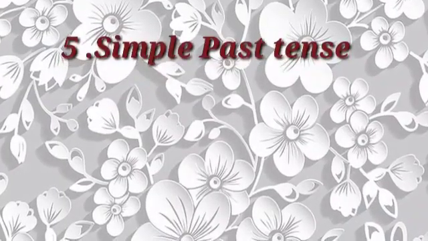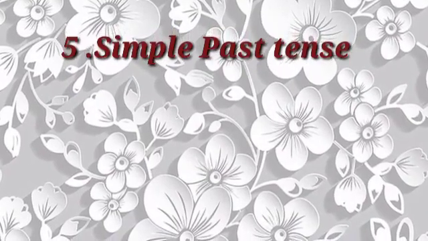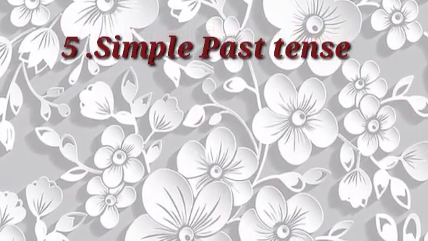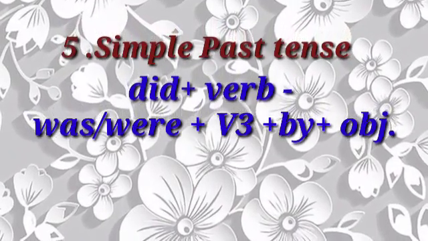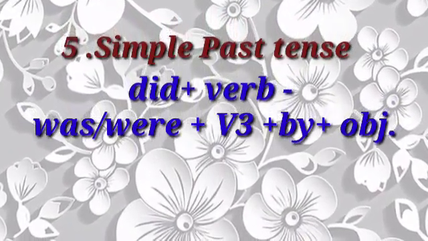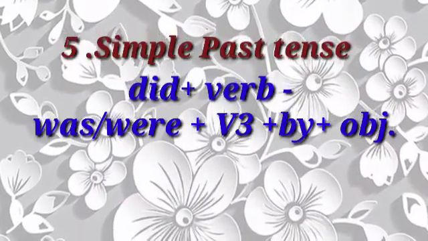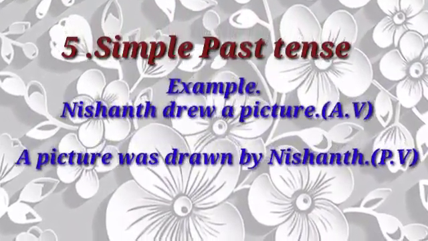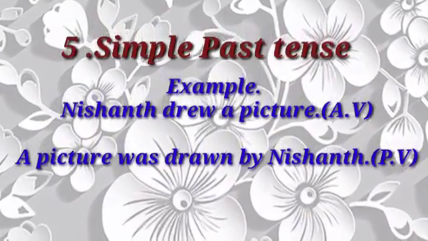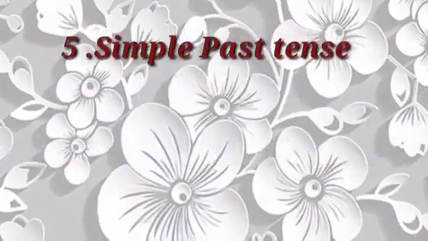Next, we will go to past tense, simple past. The format for this simple past is did plus verb. In the active form, this changes into was or were plus V3 plus by plus object. Nishant drew a picture. A picture was drawn by Nishant.